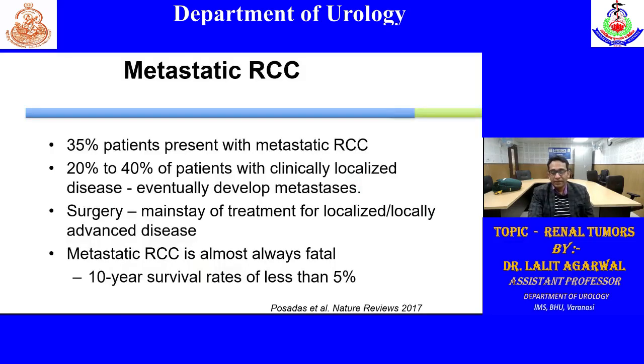So coming to metastatic RCC. In case of locally advanced, what was the treatment? We can excise the tumor, or give targeted therapy, or excision followed by adjuvant targeted therapy. Generally 35% of patients present with metastatic RCC. 20 to 40% of patients who are initially clinically localized can gradually develop metastasis on follow-up. Surgery is generally not preferred in metastatic RCC, though there are some indications for cytoreductive nephrectomy. Prognosis is very poor. 5-year survival is approximately 10 to 20%, and 10-year survival is less than 5%.